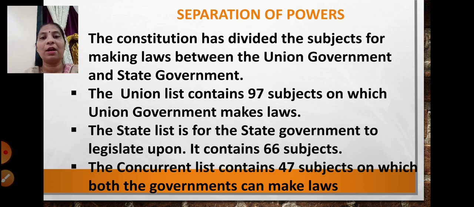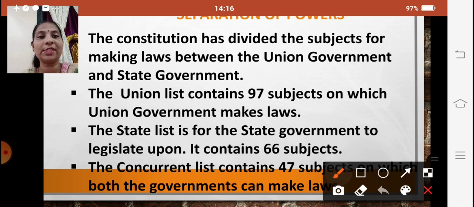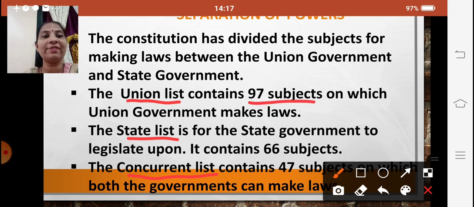The three lists are the union list, the state list and the concurrent list. The union list has 97 subjects on which the union government makes laws.